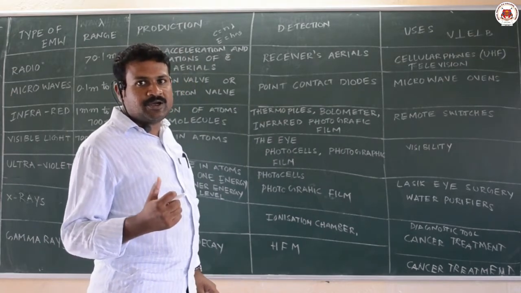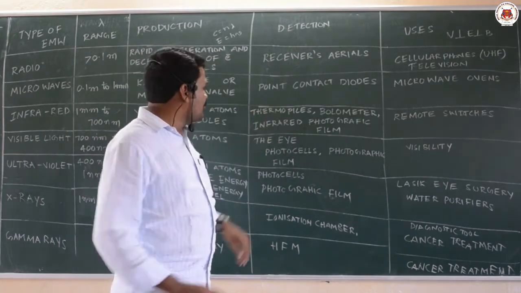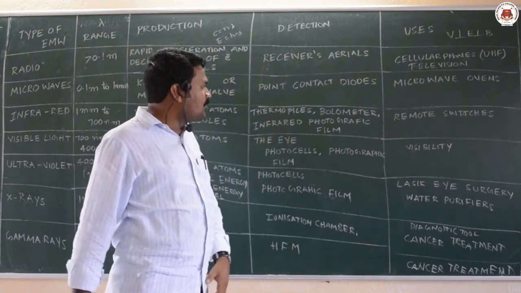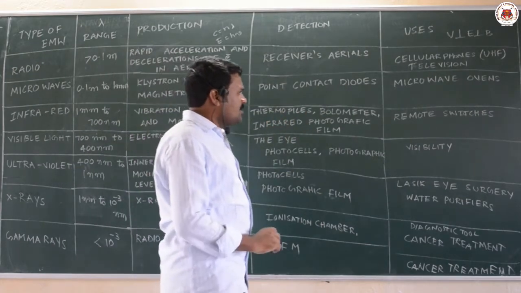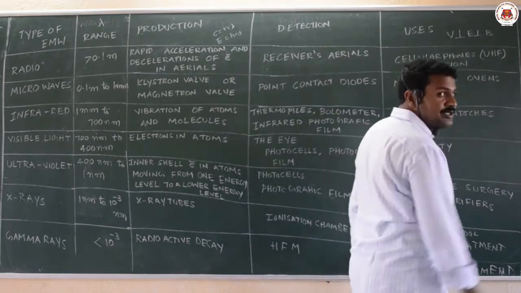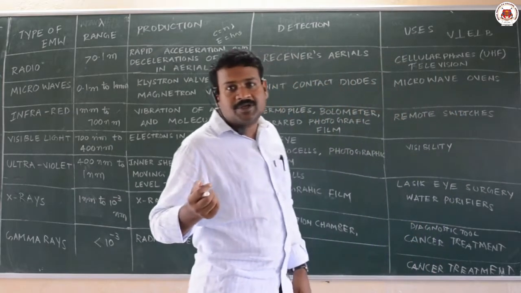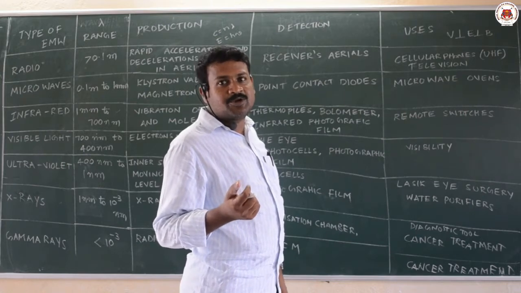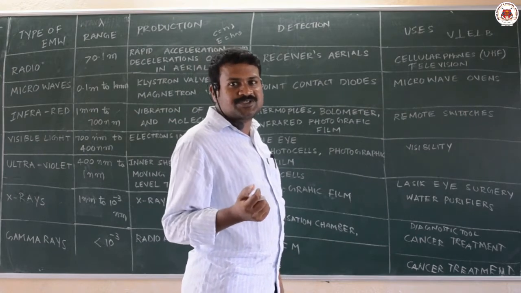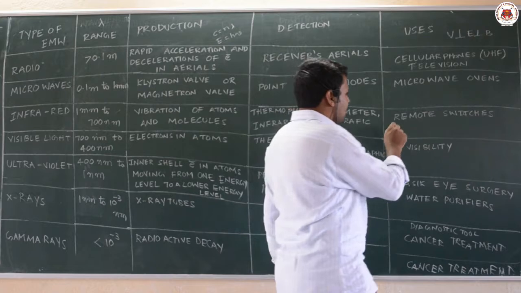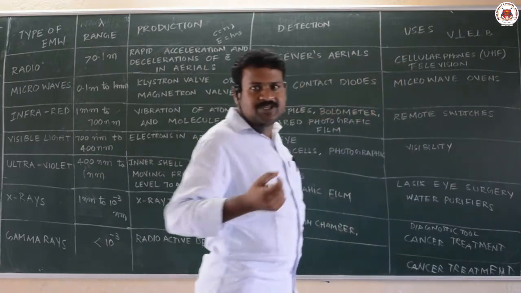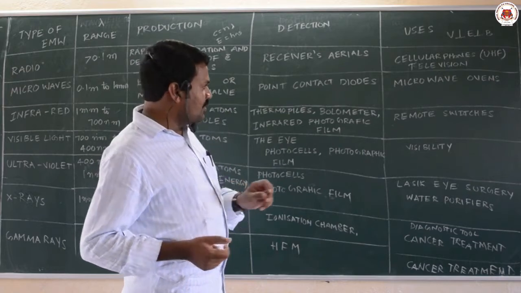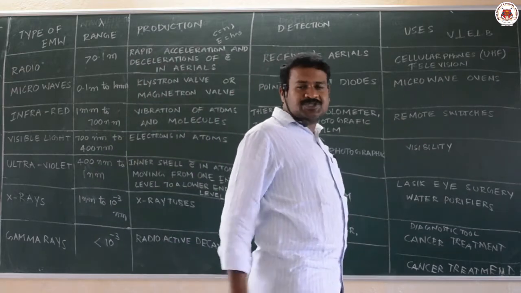Suppose you want to identify whether infrared rays are there, you have to use a thermopile, a bolometer, or infrared photographic film. Infrared rays are used in remote controls, remote switches, for remote operating of a television or an air conditioner. Remote operating is done by infrared rays only. When you press the remote, you can see one light, that is nothing but infrared rays. Those infrared rays control the remote switches.